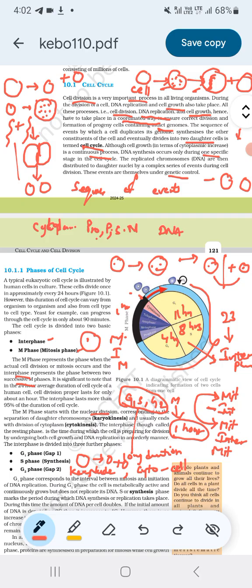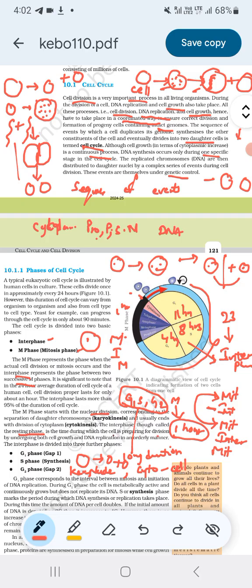The interphase, though called the resting phase, is the time during which the cell prepares for division by undergoing both cell growth and DNA replication in an orderly manner. Resting phase for what? Resting phase for synthesizing all the constituents required for cell division.